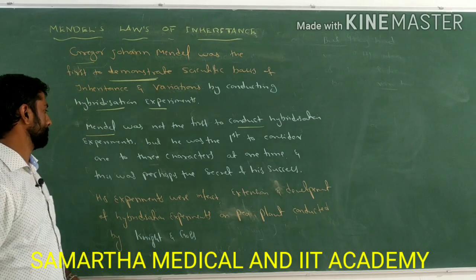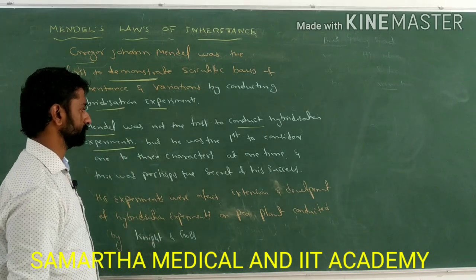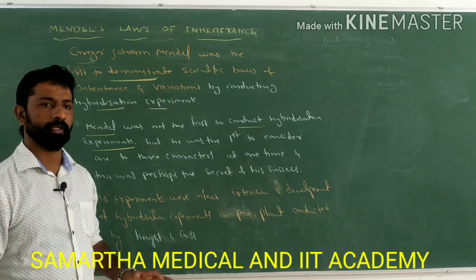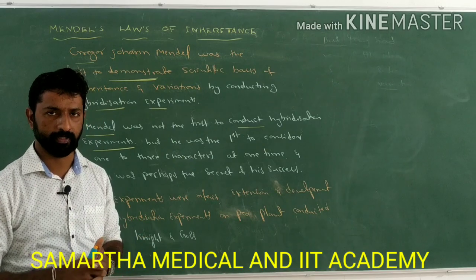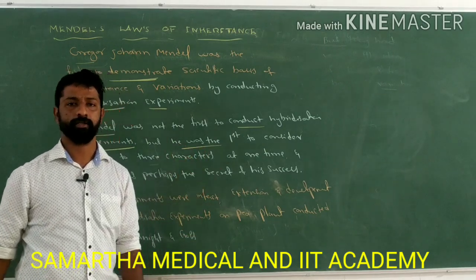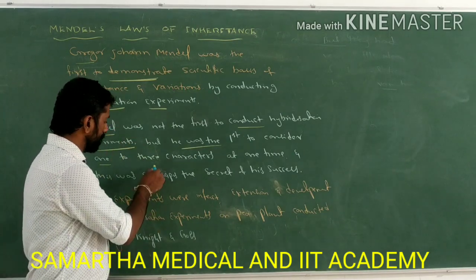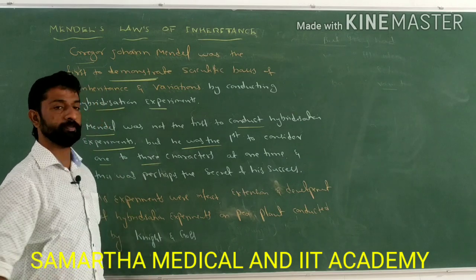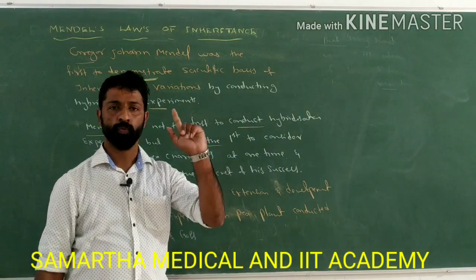His experiments were not new, and he was not the first one to conduct those experiments, but he was the first person to consider a minimum of one character or a maximum of three characters at a time in one cross.